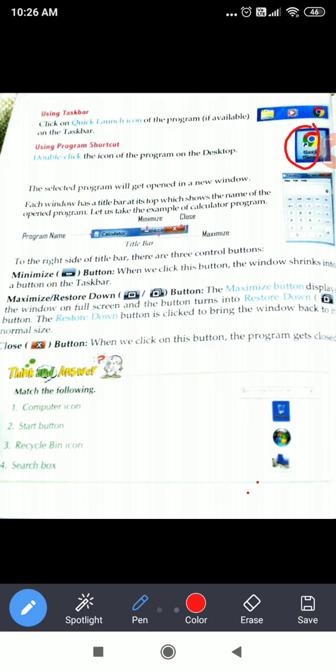A shortcut can be opened by right clicking on it, then the menu will come. In that menu, at the top there is Open. You will click on Open, then that particular program will be opened in front of you.